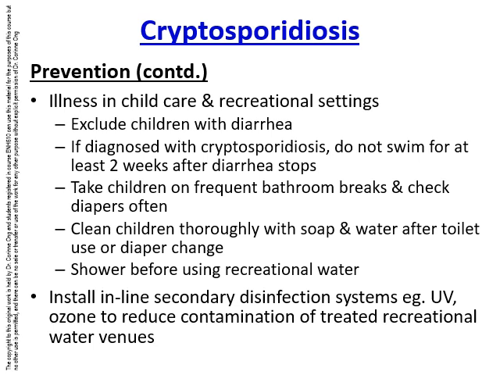Basically, children with diarrhea or diagnosed with cryptosporidiosis should not use facilities for at least 2 weeks after symptoms have resolved. Children should have frequent bathroom breaks. Diapers should be checked often, and soiled areas cleaned thoroughly with soap and water after toilet use or diaper changes. Showering is recommended before recreational water use. Inline secondary disinfection systems such as ultraviolet or ozone should be installed to reduce contamination of treated recreational water venues.